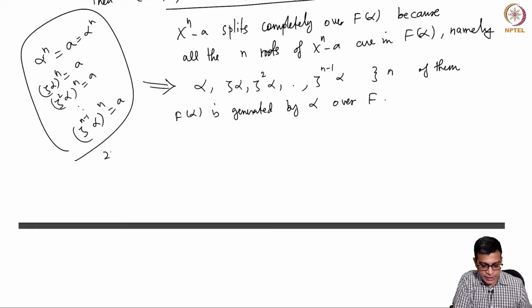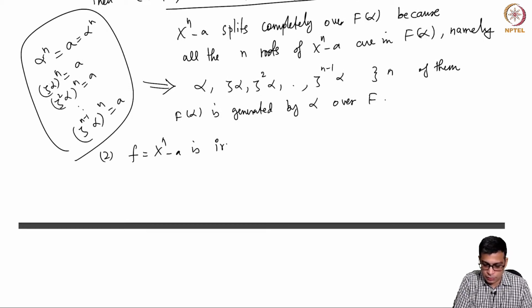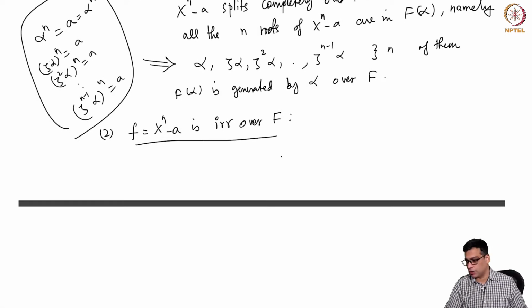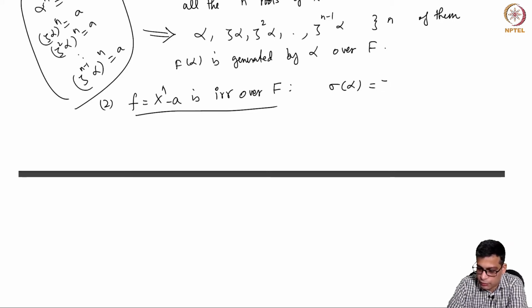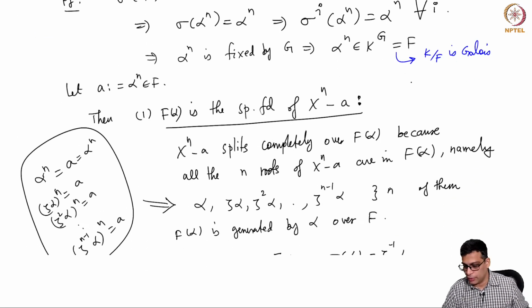Now the second statement is that x power n minus a is irreducible over F. That will tie up everything. So why is this irreducible? The reason is the following. Note that I have shown earlier that sigma alpha is zeta inverse alpha.